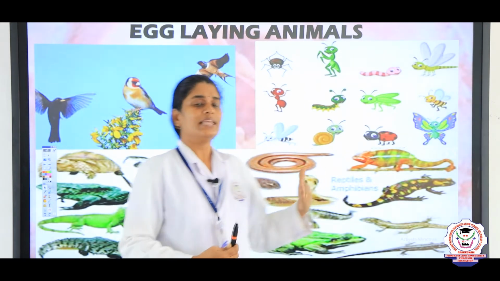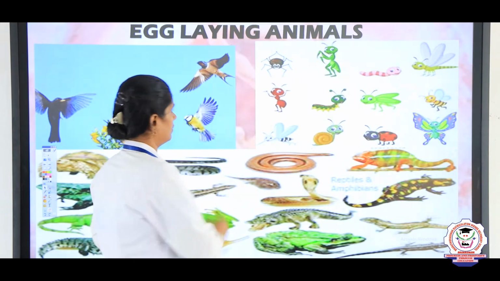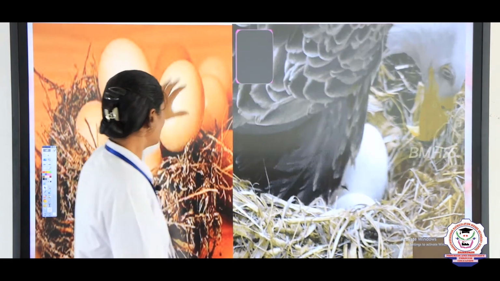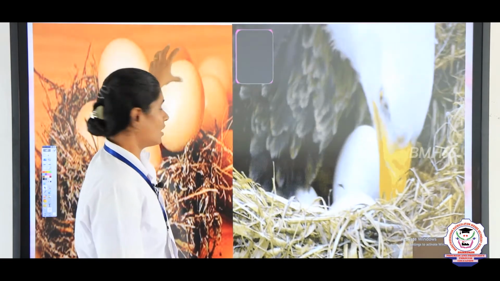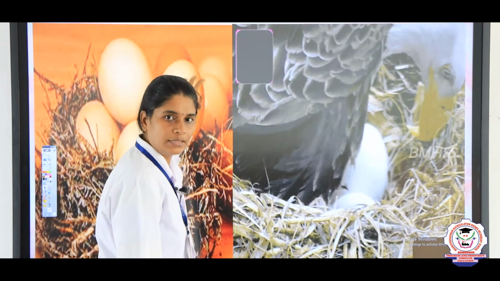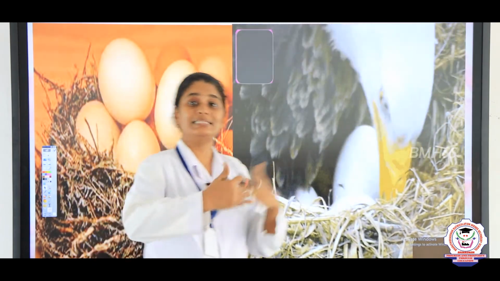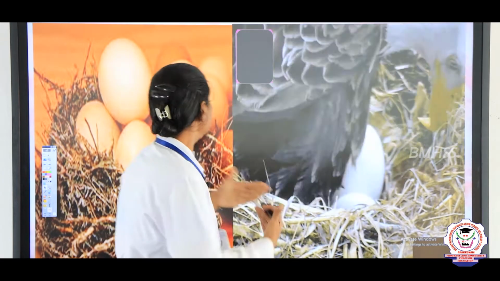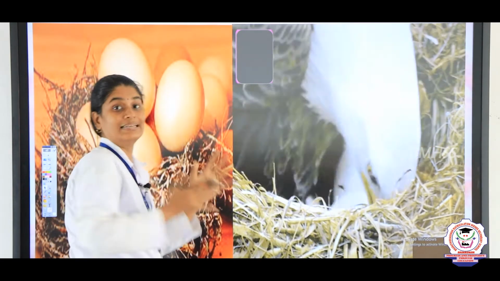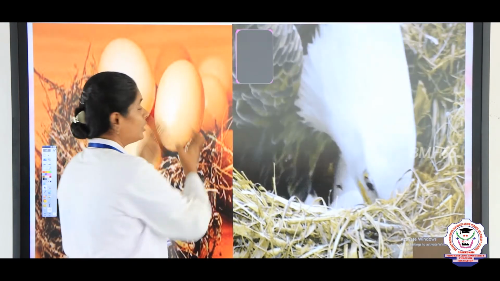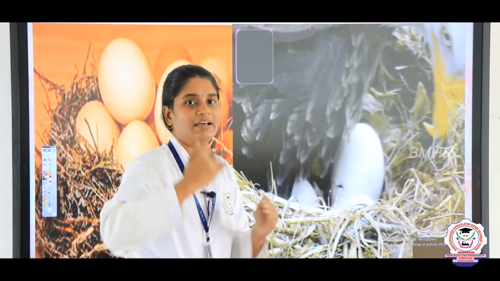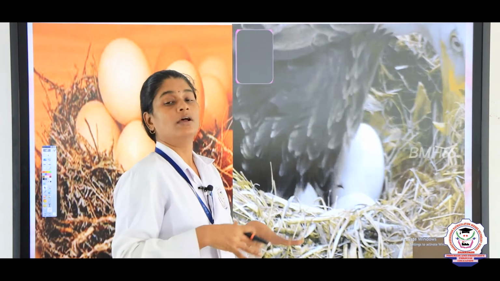So once they lay eggs, what happens? You can see here, once they lay eggs, the baby grows inside the egg. The baby undergoes many stages inside the egg, and the egg needs a warm place for the development. The embryo needs some warm place for development. That is why parent animals lay their eggs or keep their eggs in a warm place.